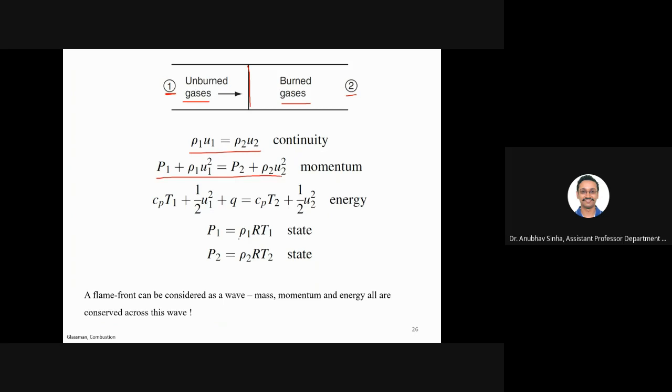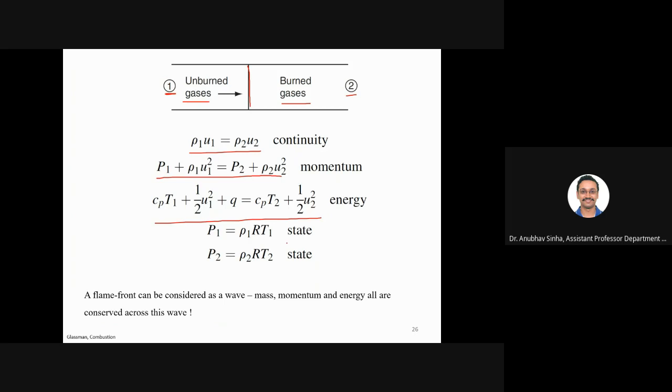Now energy will also be held constant. Here U will be the internal energy. We are saying that total energy is maintained constant. The initial thermal energy of the reactant plus the chemical energy of the reactant will be equal to the final thermal energy plus chemical energy of the product. That's what is written here in equation form.